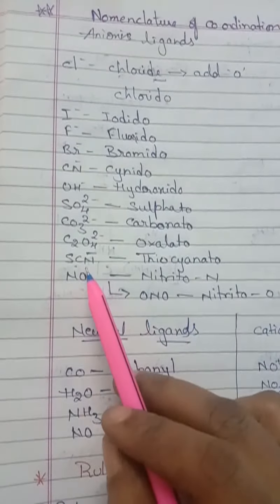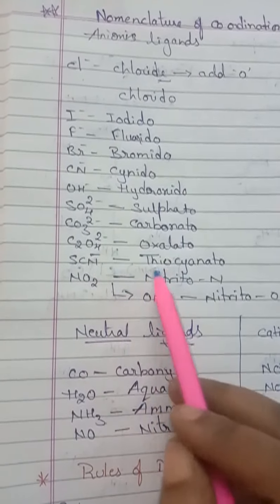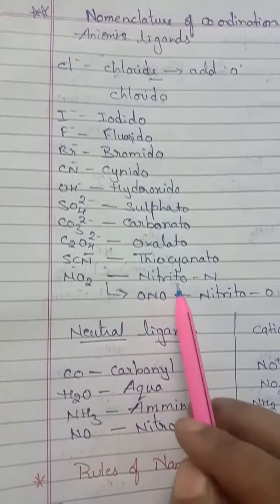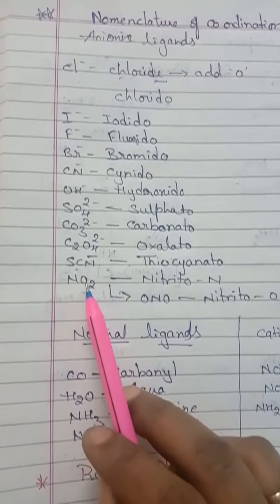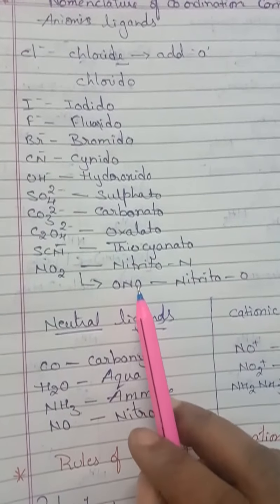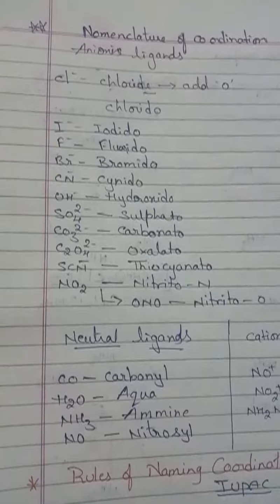And this one is thiocyanate, we are going to say, but here it is thiocyanato. And this one is nitrito. Okay, when it is attached to N, it is called nitrito-N. Already we have discussed. When it is attached to O, it is called nitrito-O. So these are some anionic ligands.